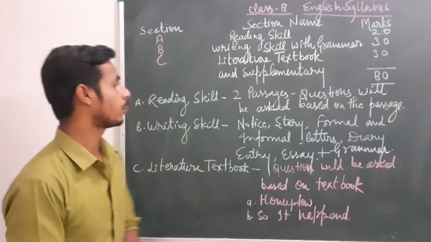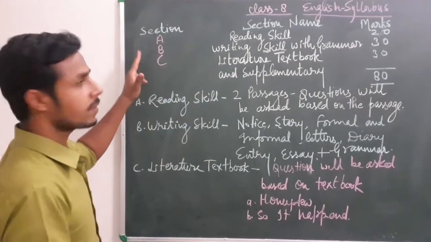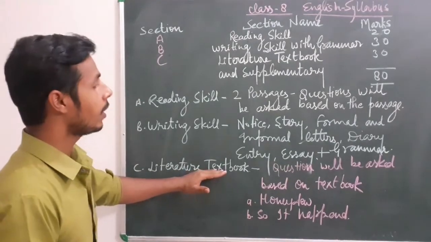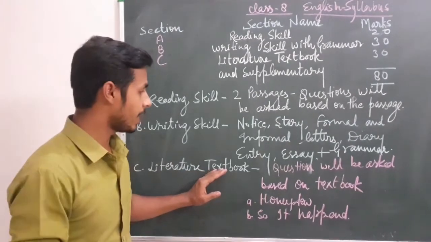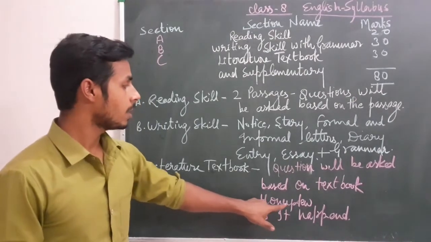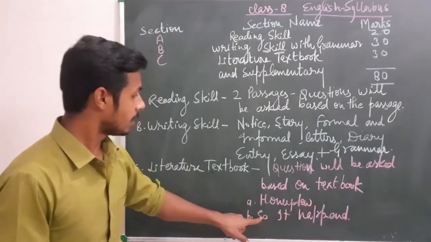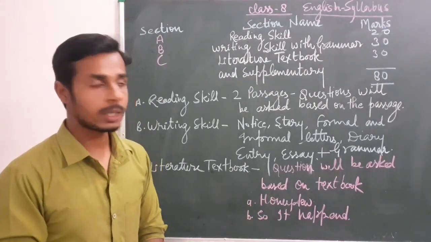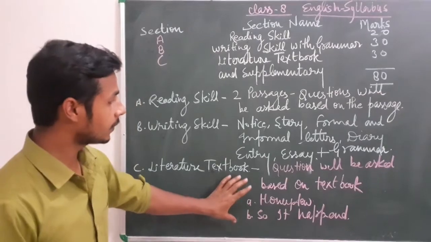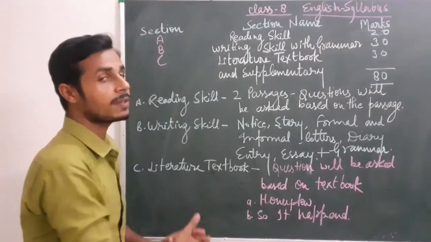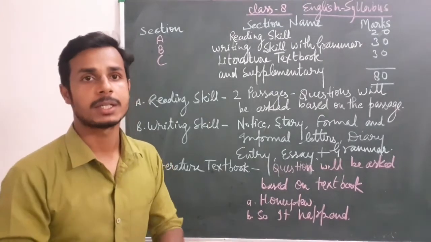Now come to section C. Section C contains the literature textbook. You have read two books named Honeydew and So It Happened. Honeydew is your textbook and So It Happened is your supplementary book. Questions will be asked on the basis of the two books. That is our complete syllabus we have to read in class 8th.